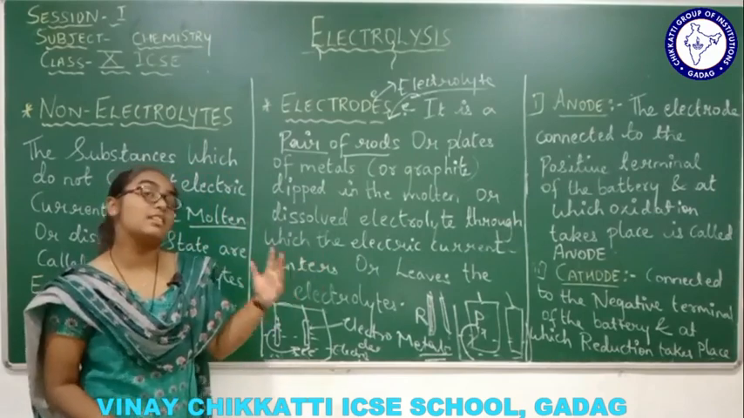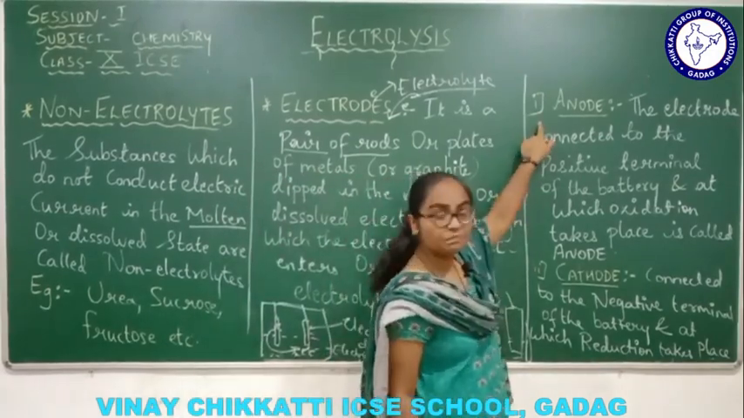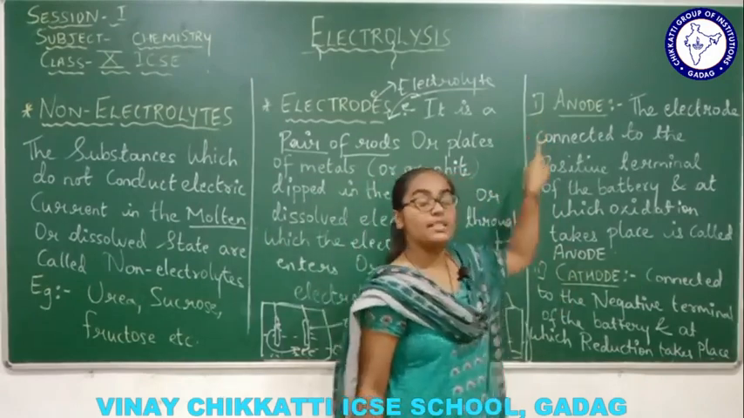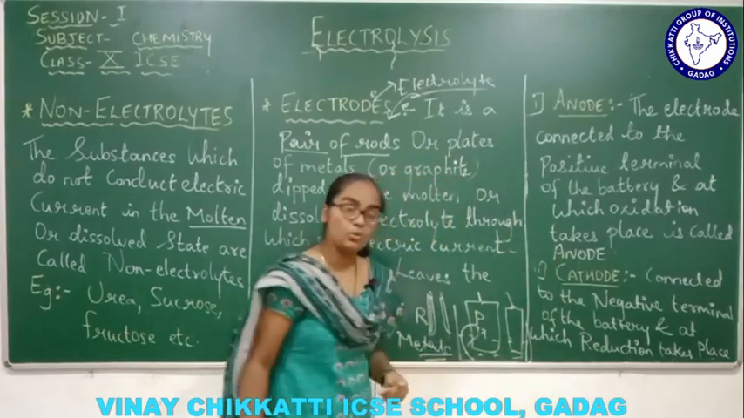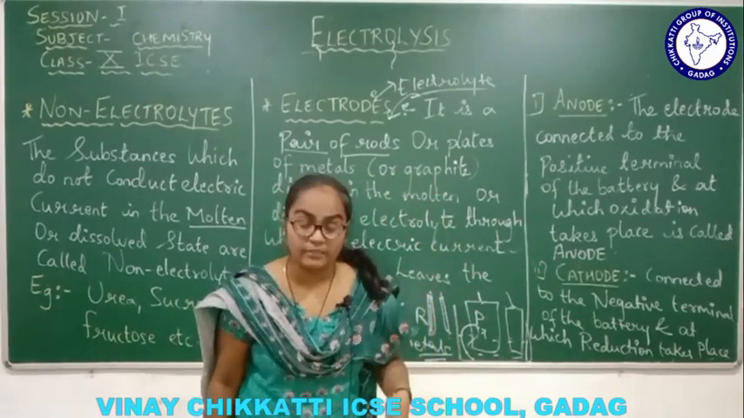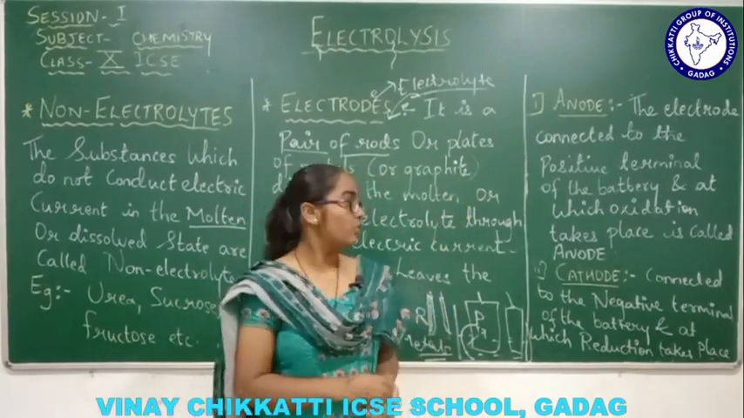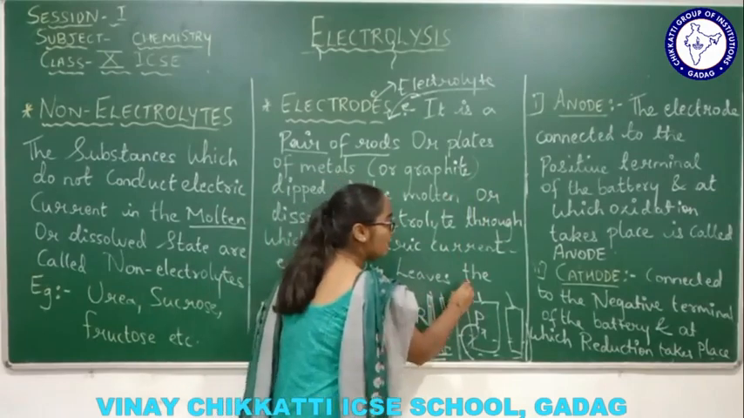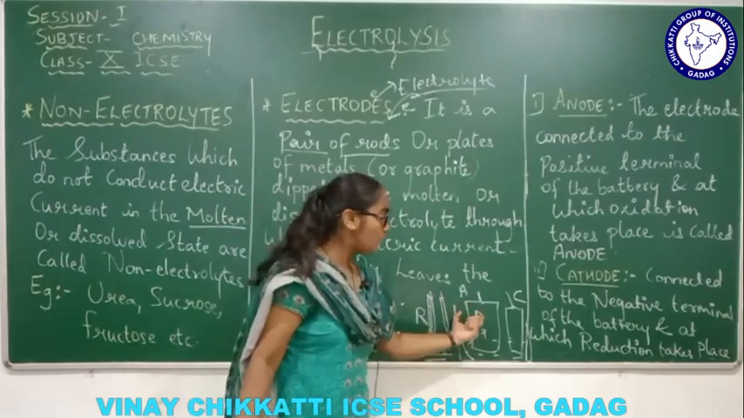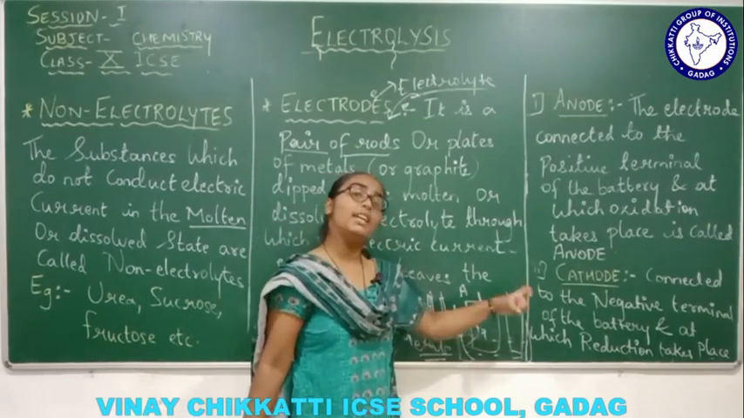Now these electrodes are classified into two types. First one is anode, second one is cathode. These are the two types of electrodes which have to be dipped into the electrolyte. Two electrodes are there, no? So one will be anode, the second will be cathode. Like this they will be named, right? One electrode will be anode, another electrode will be cathode.